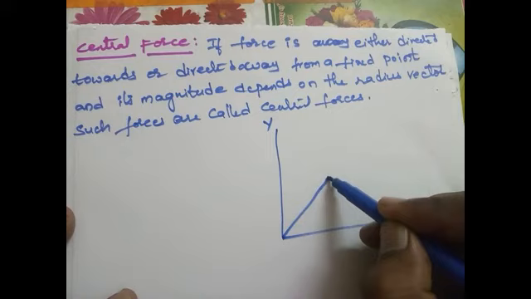So this is the elastic force, which acts on the mass attached to the spring, proportional to the distance of the mass from the unstretched position of the spring. These are the three types of central forces: gravitational force, electrostatic force, and elastic forces.